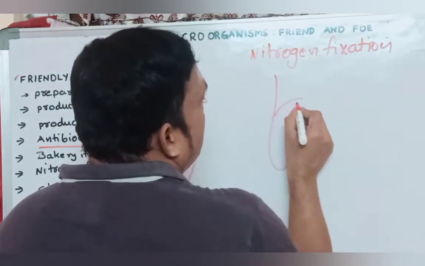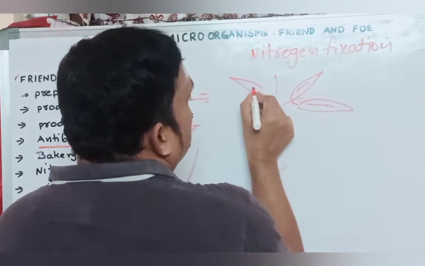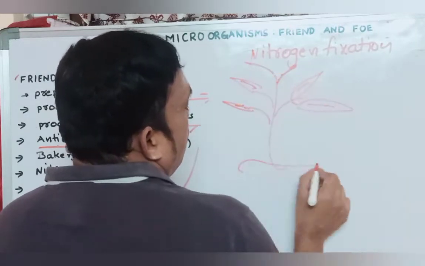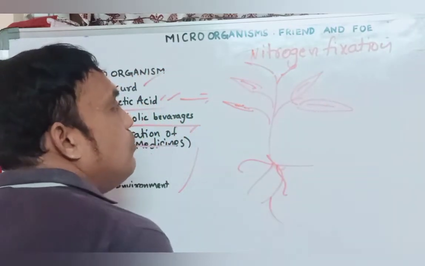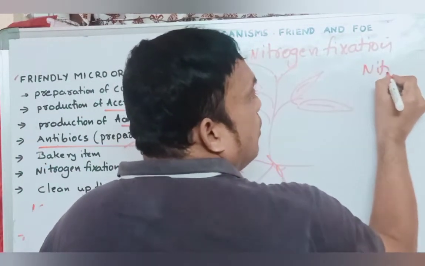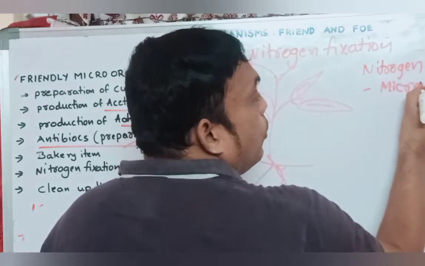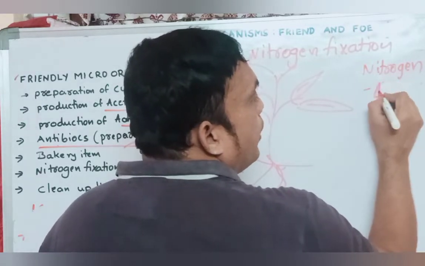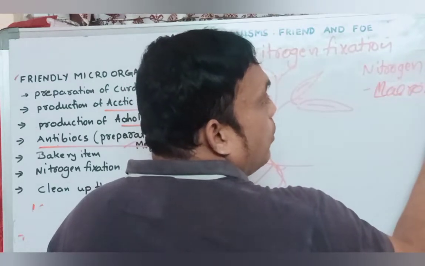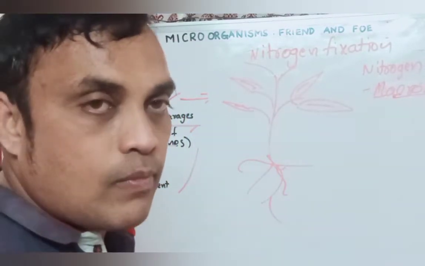Generally, the plants need nitrogen. Okay, generally plants need what? Nitrogen. They require what? Nitrogen. Nitrogen is a macronutrient. Macro means what? It is needed in large amounts. Plants compulsorily need nitrogen for increasing the growth rate of the plant body.